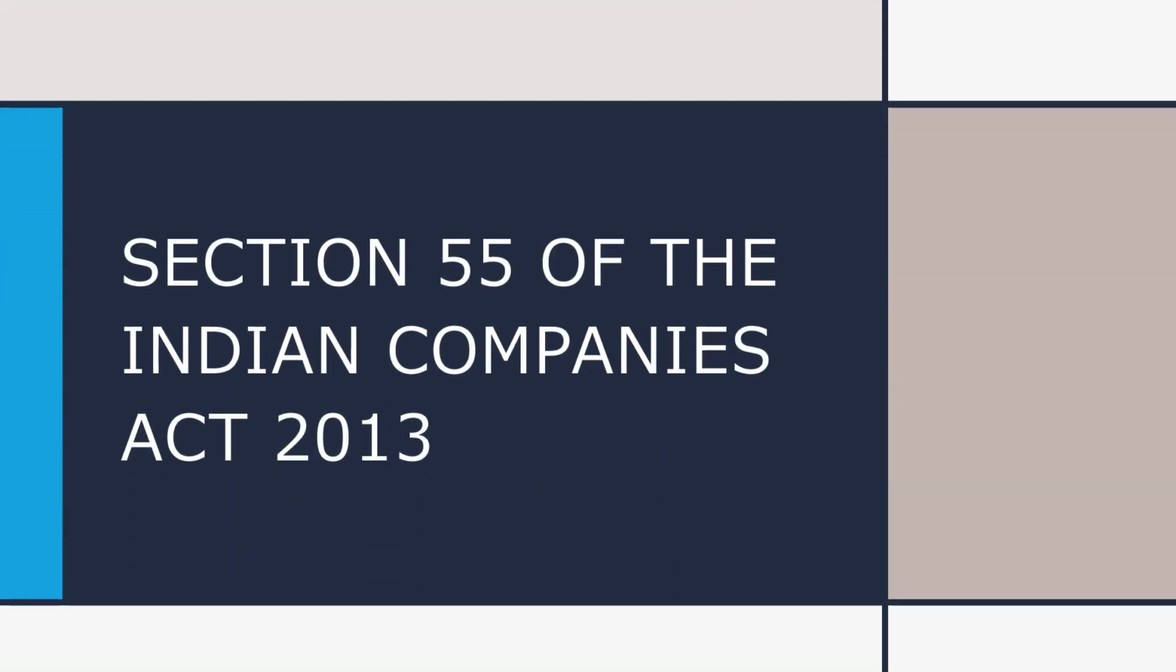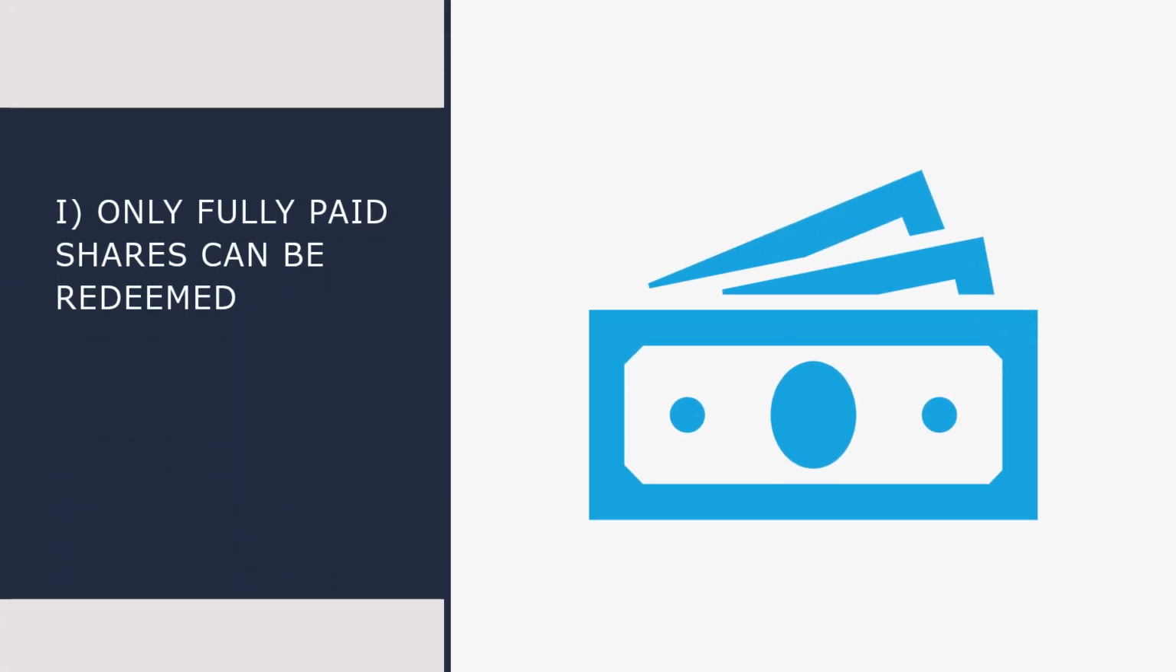Now let us decide how we do redemption in accounting. So let us go to section 55 of the Indian Companies Act 2013, which has laid down certain provisions with regard to redemption of preference shares. So section 55 talks about the redemption of preference shares. Let us go one by one.